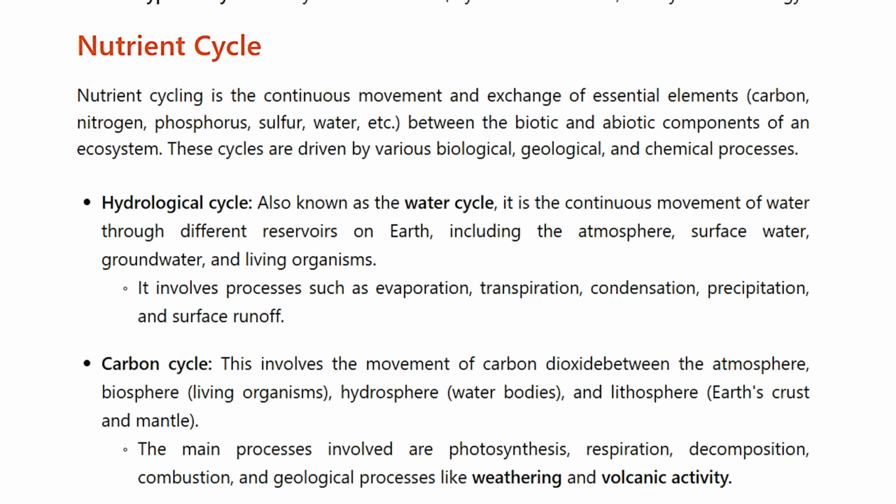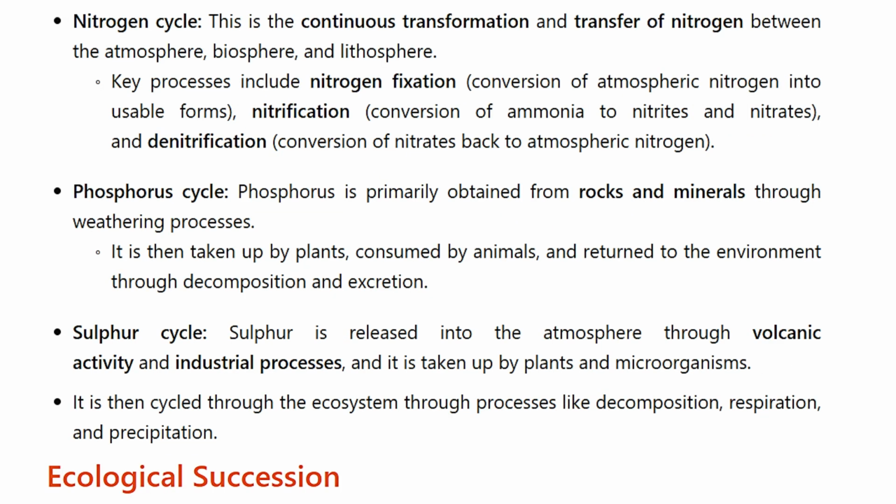Carbon cycle. This involves the movement of carbon dioxide between the atmosphere, biosphere (living organisms), hydrosphere (water bodies) and lithosphere (earth crust and mantle). The main processes involved are photosynthesis, respiration, decomposition, combustion and geological processes like weathering and volcanic activity. Nitrogen cycle. This is the continuous transformation and transfer of nitrogen between the atmosphere, biosphere and lithosphere.